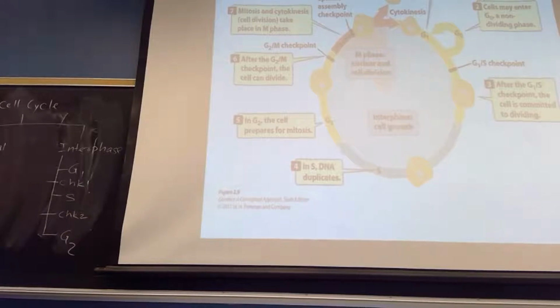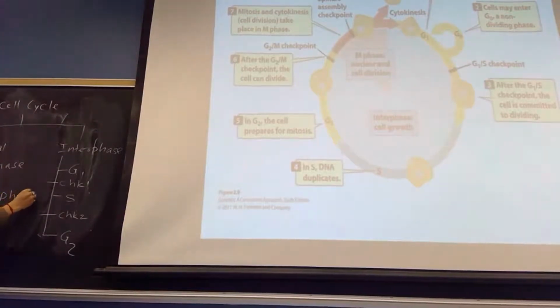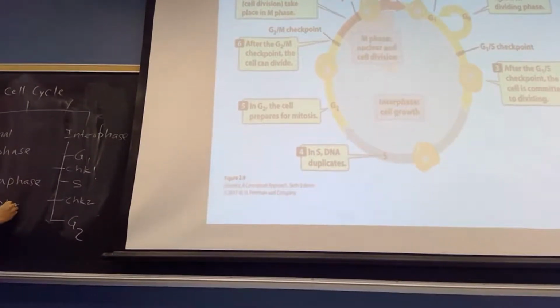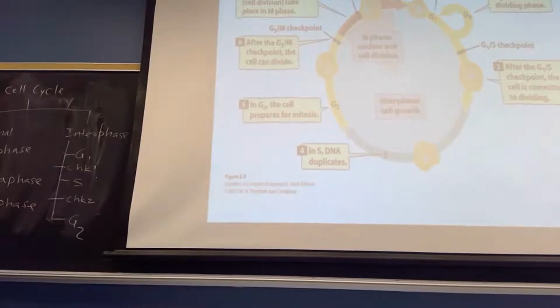And in the divisional phase, generally in your book you will find 5 phases, but generally we call it prophase, metaphase, anaphase, and telophase.